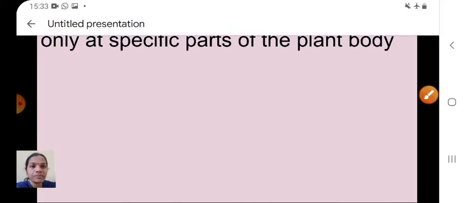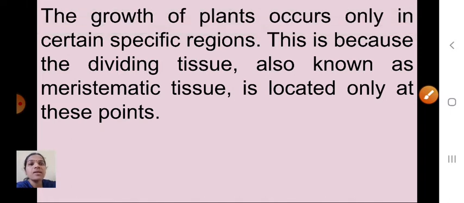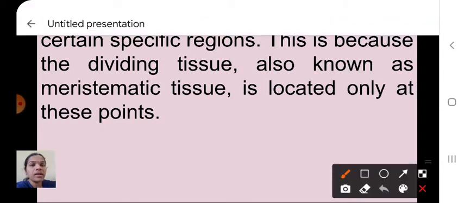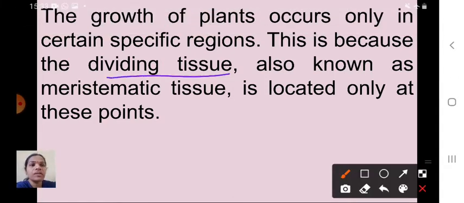See here. The growth of plants occurs only in certain specific regions, because the dividing tissue, that is known as meristematic tissue, is located only at those points.